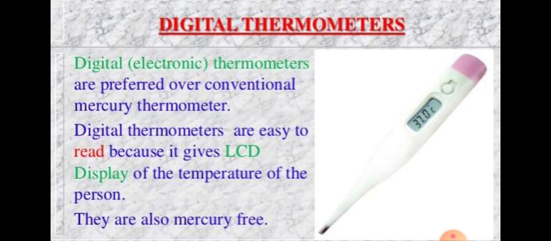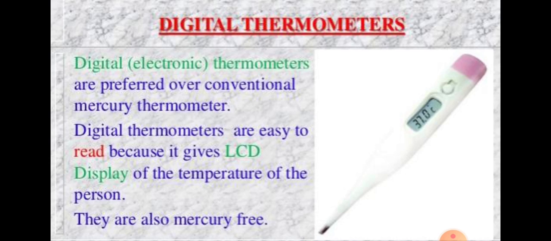One more thermometer is there now. Most common thermometers are mercury thermometers. Now this is a digital thermometer. Digital means electronic. Digital thermometers are easy to read because they give an LCD display of the temperature of the person, and this is also mercury free.